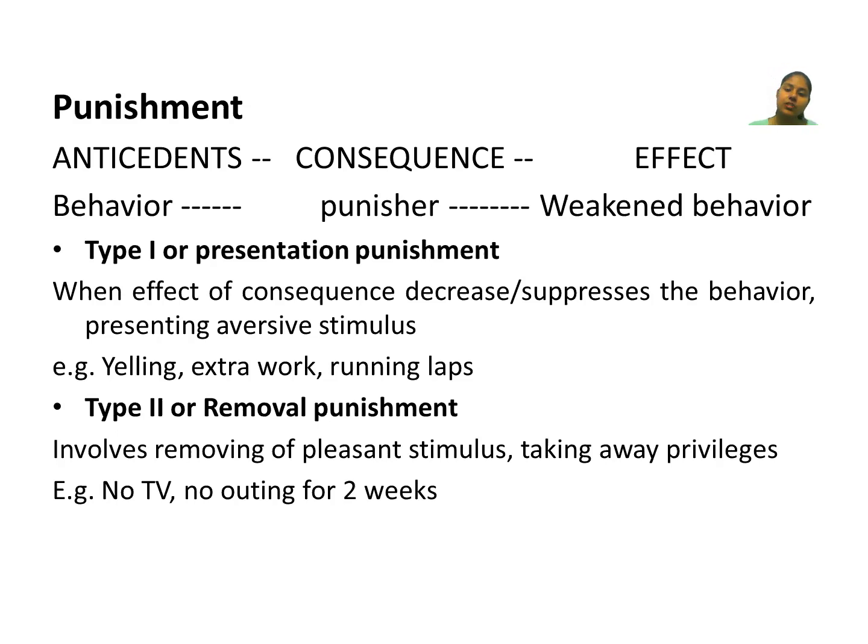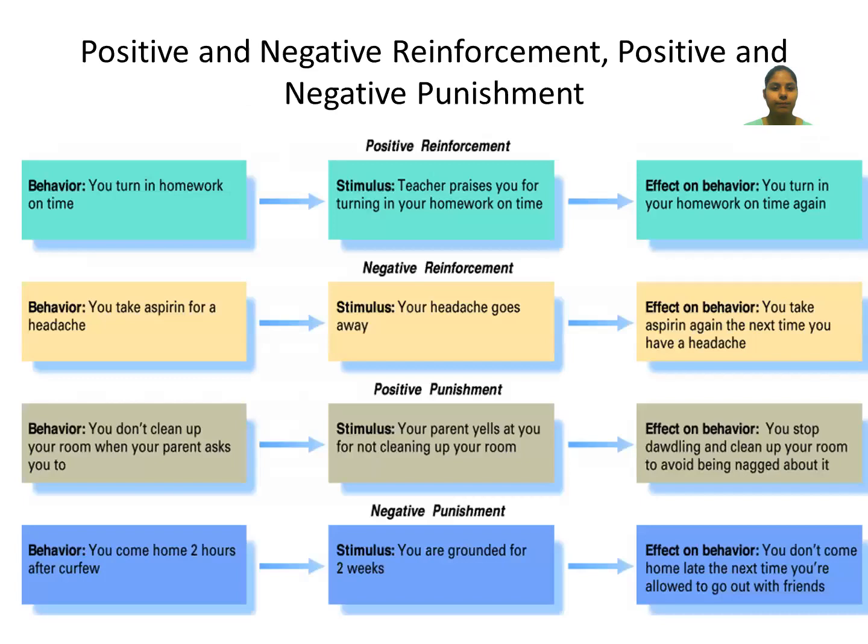But in presentation punishment, we introduce the punishment: okay, if you have done this, I will now give you this punishment. So these types of punishments help us reduce, or weaken, the behavior which we don't want. To do that, we give punishment. To strengthen the behavior which we want, we give reinforcement. That is an important aspect of this operant conditioning theory.